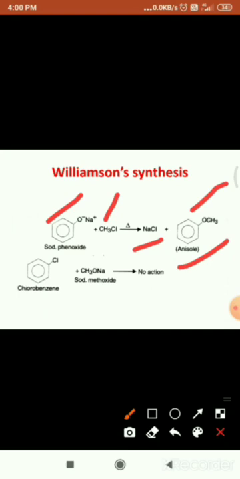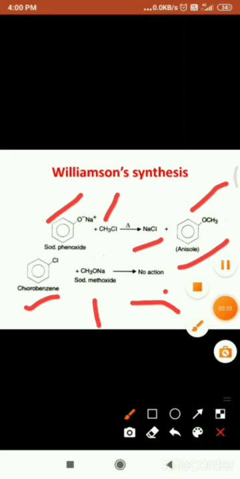While if we take chlorobenzene and sodium methoxide, that reaction is not possible, because chlorobenzene doesn't undergo such reactions. Hence, the right selection of reactants is essential for preparing the desired products.